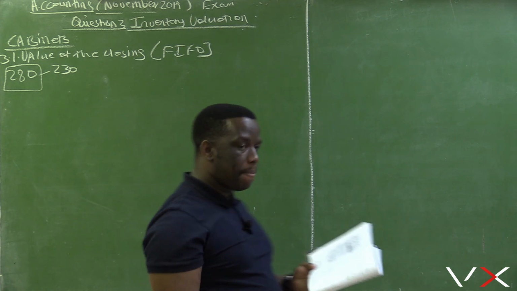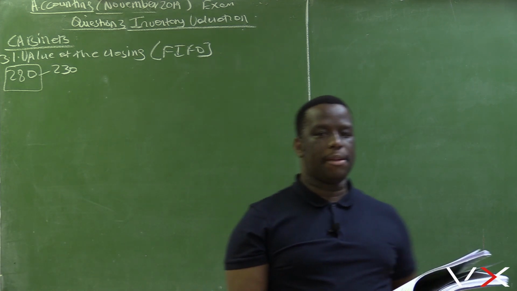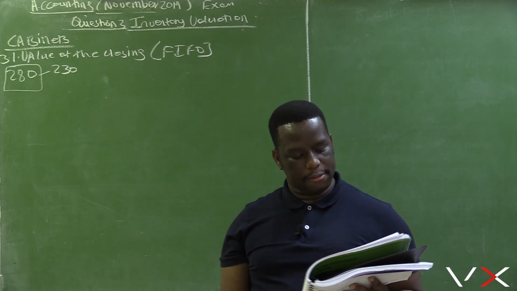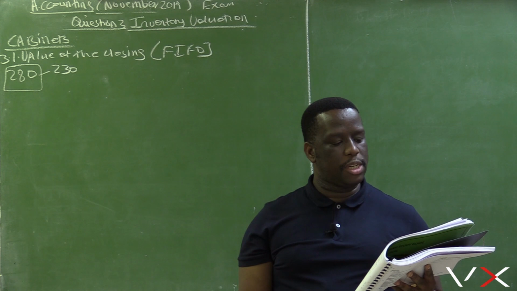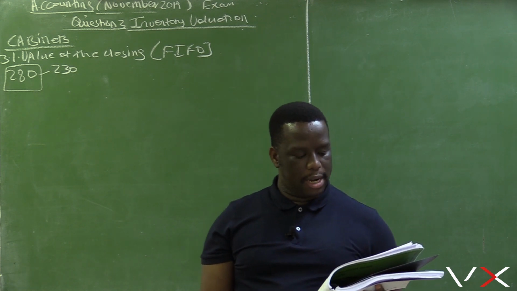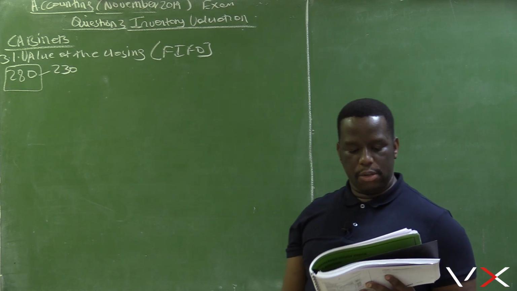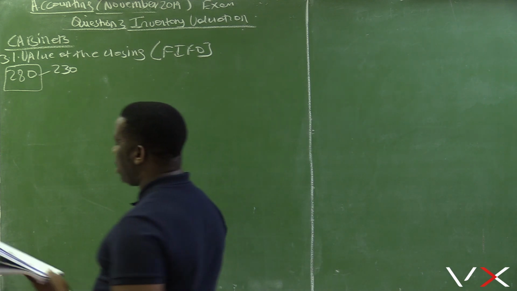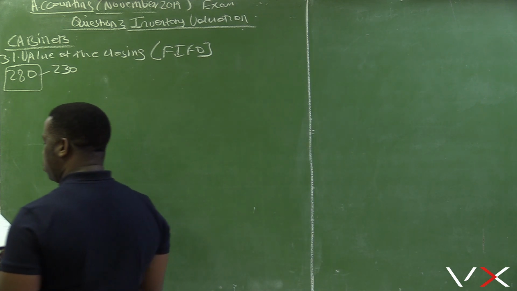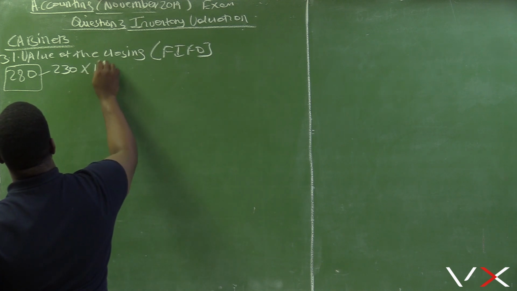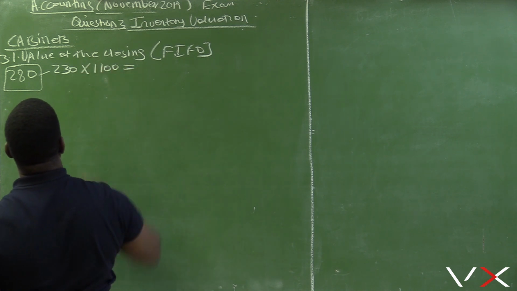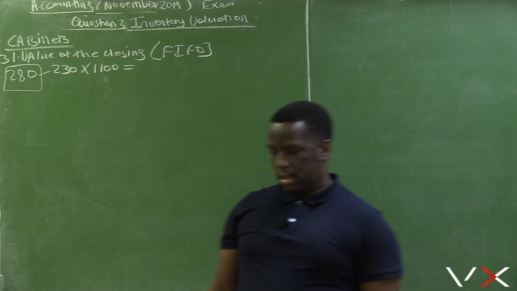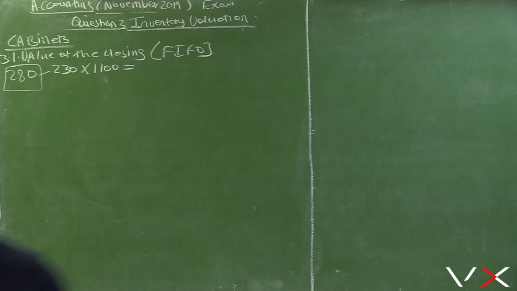How do we see that these returns are coming from the July stock? The unit price is telling us, because we have returns of 20 units at 1,100, and for the July stock, the unit price is 1,100. So we are left with only 230 units in the July stock, and the unit cost is 1,100.